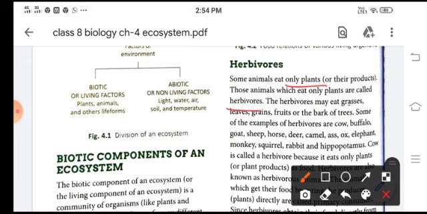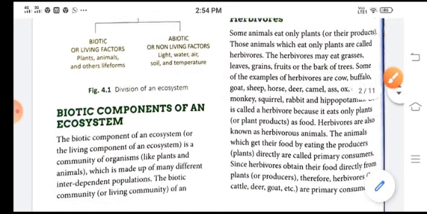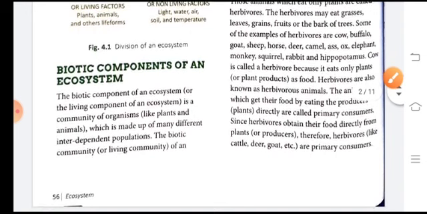Now they may eat grasses, leaves, grains, fruits or bark of the tree. Some of the examples are cow, buffalo, goat, sheep, horse, deer, camel, etc. These are known as herbivores because they only eat plants.